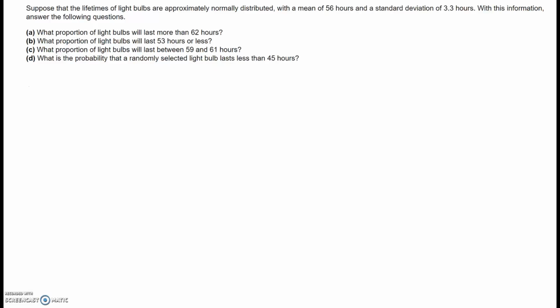It says, suppose that the lifetime of light bulbs are approximately normally distributed with a mean of 56 hours and a standard deviation of 3.3 hours. With this information, answer the following questions.